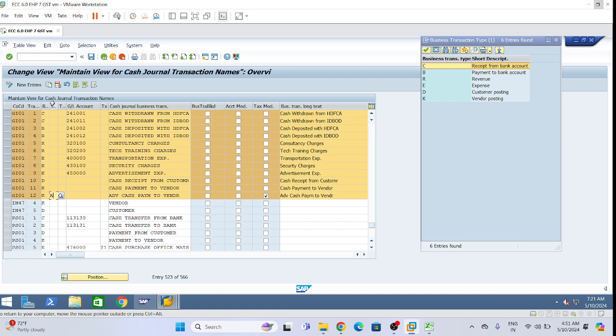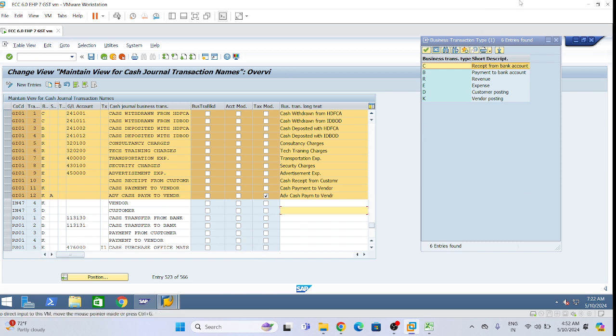And here, see, this is special GL. If we want to do a special GL transaction with the customer or vendor, that also we need to define in the system. First K, and after that A also we need to define. In the vendor case, if there is a retention requirement, we can do retention also. In the customer scenario there are security deposits and advance receipts from the customer. Those things also we can define in the system and do the cash requirement.